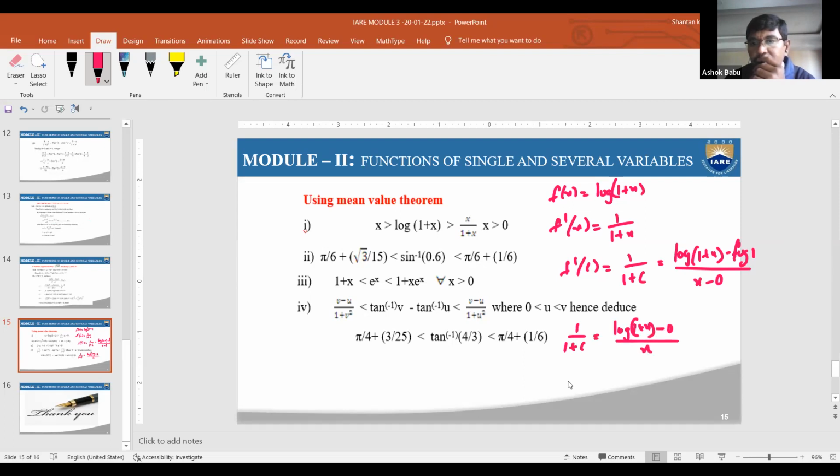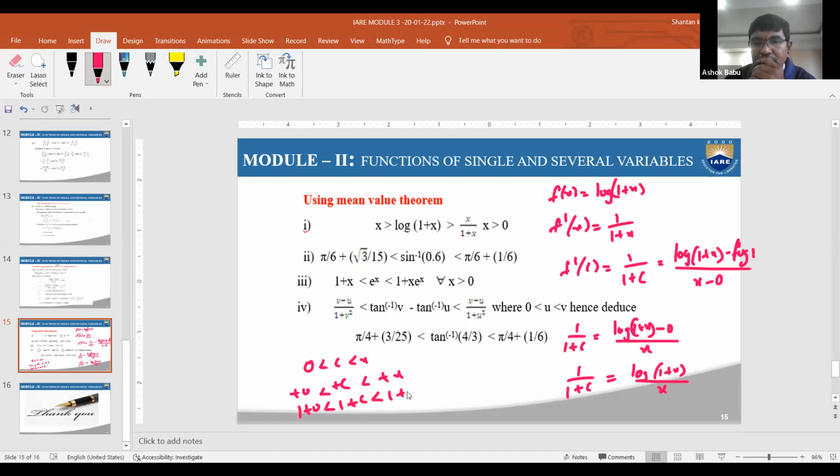Therefore 1 by 1 plus c is equal to log of 1 plus x minus log 1, by x. That means 1 by 1 plus c is equal to log of 1 plus x by x is the value. And the other condition is that 0 is less than c is less than x. From this we need to consider 1 plus c: there is no change in adding 0 and x, so 1 is less than 1 plus c is less than 1 plus x.